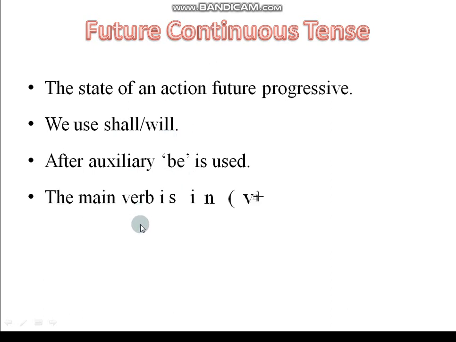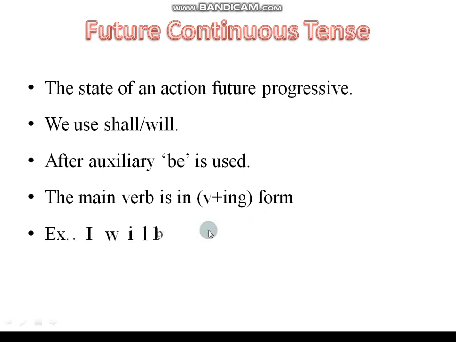Okay. Next, the main verb is in the V plus ing form. Already we understood about that. In any tense which has continuous in its name, the main verb will always be in V plus ing form. As per that, here also, since we are using future continuous tense, we are going to use V plus ing form. The main verb is in V plus ing form.